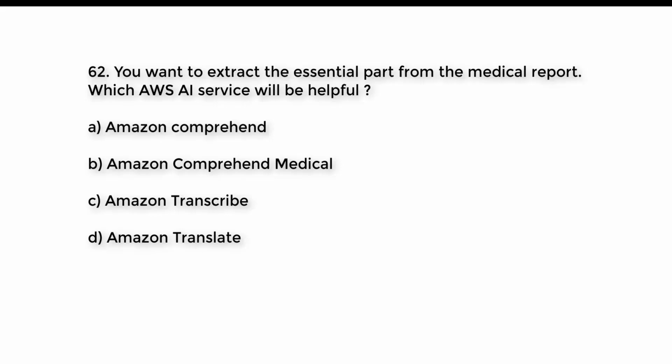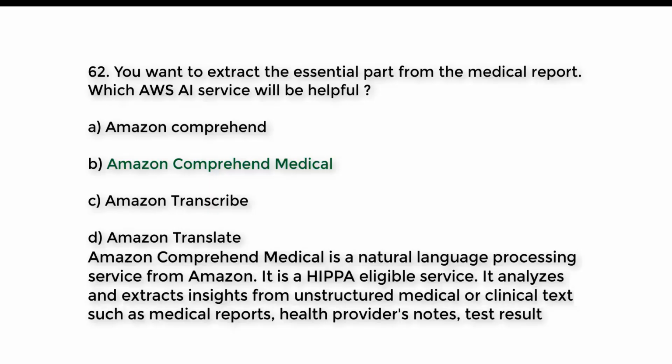And the right answer is option B. Amazon Comprehend Medical. Amazon Comprehend Medical is a natural language processing service from Amazon. It is a HIPAA-eligible service. It analyzes and extracts insights from the unstructured medical or clinical text, such as medical reports, health providers' notes, test results.